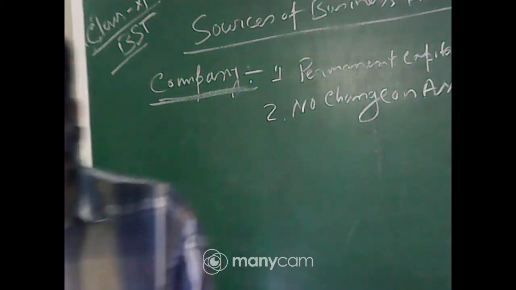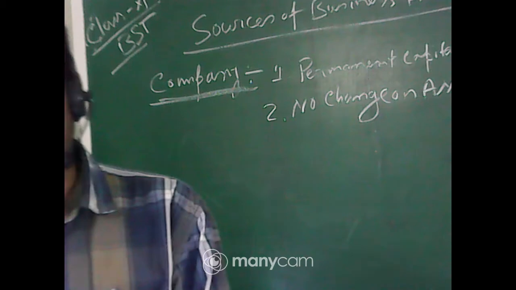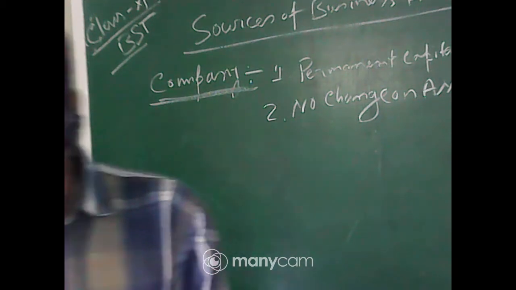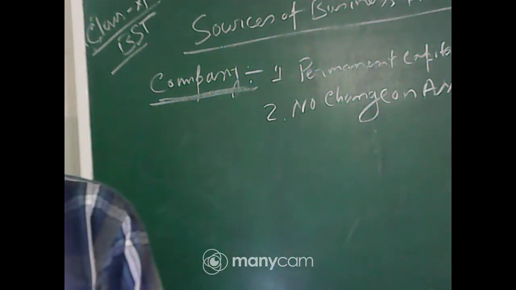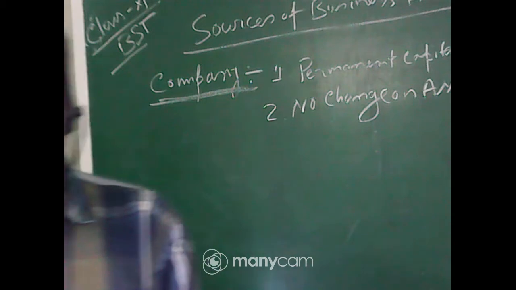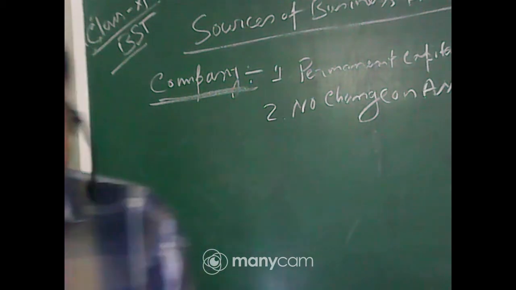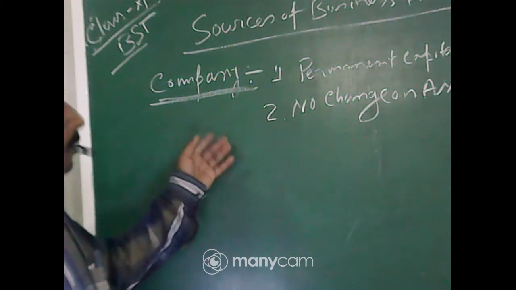But in case of issue of shares, whenever you raise your capital, a company does not need to mortgage its asset for raising funds by issue of equity share. So no mortgage of asset is needed. That's why there is no charge on the assets of the company.